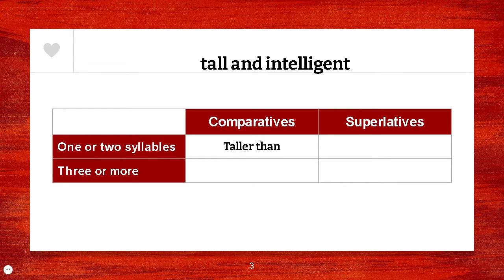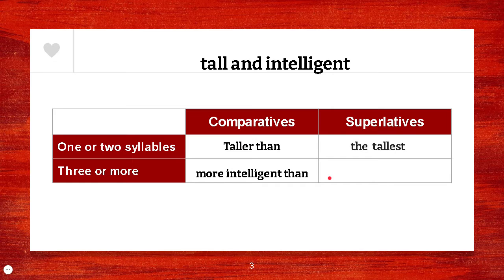We have tall and intelligent. For comparatives, we said, for example, taller than. We added the ER and than, right? In the case of intelligent, it has three or more syllables. So then to make the comparative, we add more. You can see here, more intelligent than. We always use that when comparing, right?